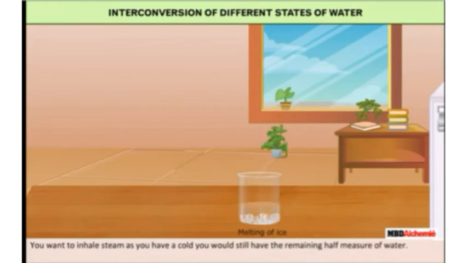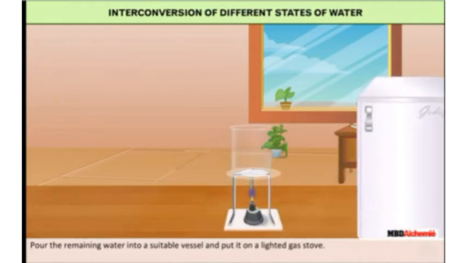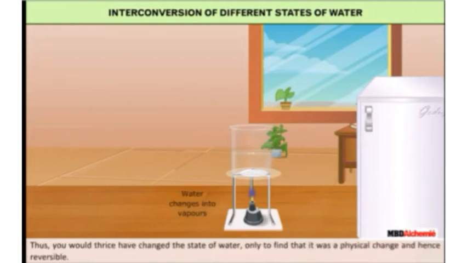If you want to inhale steam as you have a cold, you would take the remaining water. Pour the remaining water into a suitable vessel and put it on the lighted gas stove. The water would start turning into steam, that is, the state of matter would change again. Thus, students, you would thrice have changed the state of water only to find that it was a physical change and hence reversible. I hope now it is clear what is physical change.